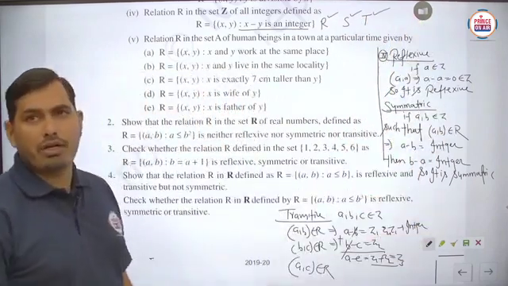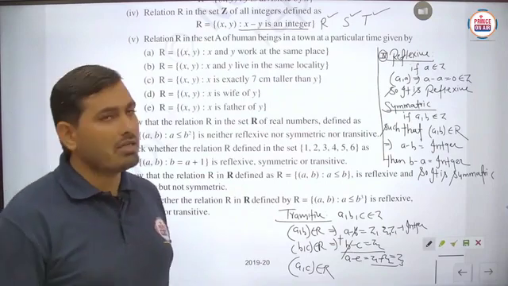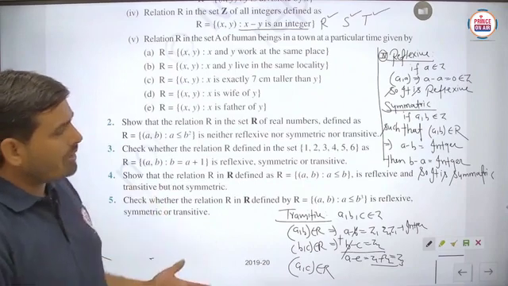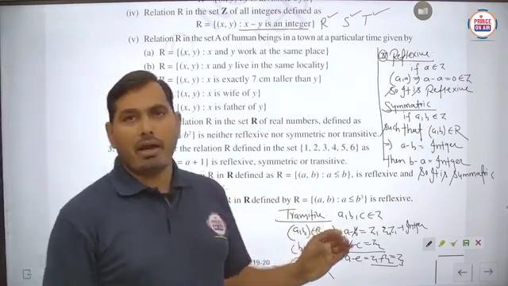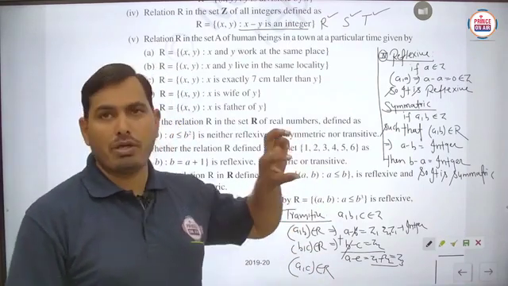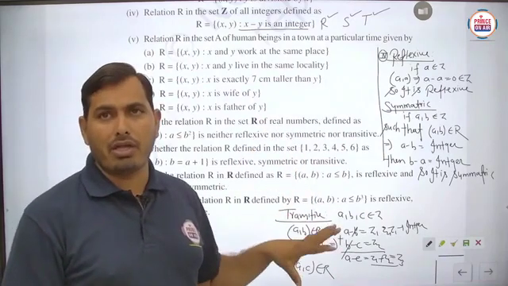So easily student you can check for the reflexive nature, for the symmetric nature, and for the transitive nature. Is it to be clear? In this chapter such types of calculations will be there. So just keep in mind and see the solution, how the particular thing is thought out, and according to that how to write each and every part.